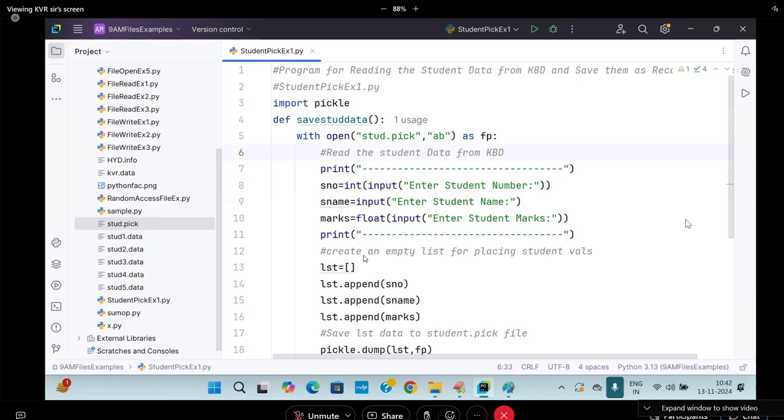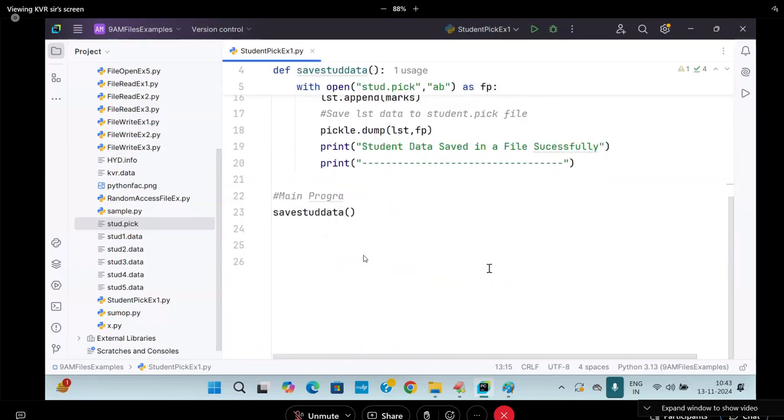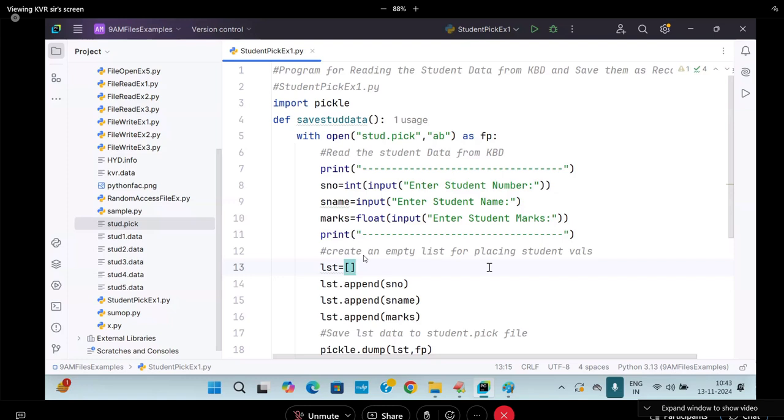Write a Python program which will read the records from the file student.pick.